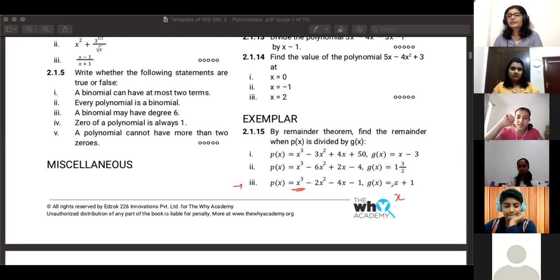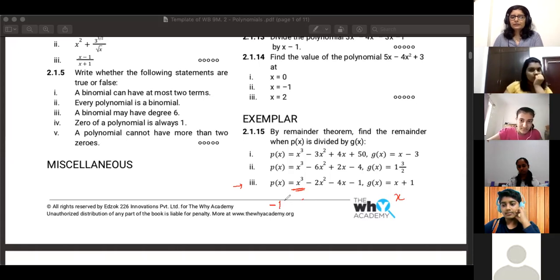Okay, then check the calculation. What is -1 whole cube? +1. So that's where you went wrong.